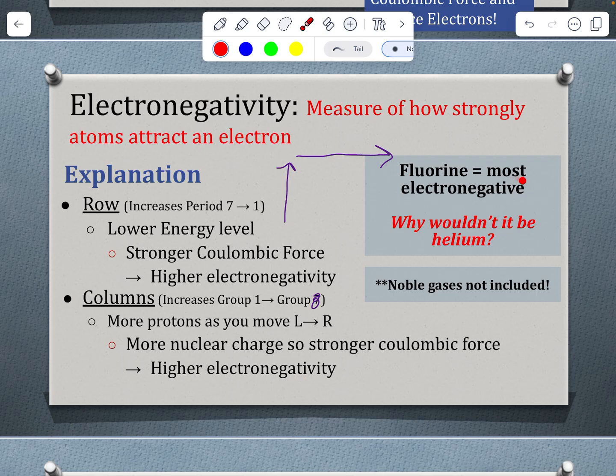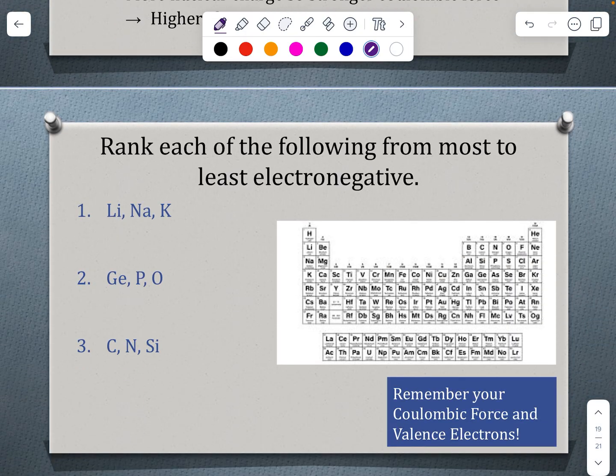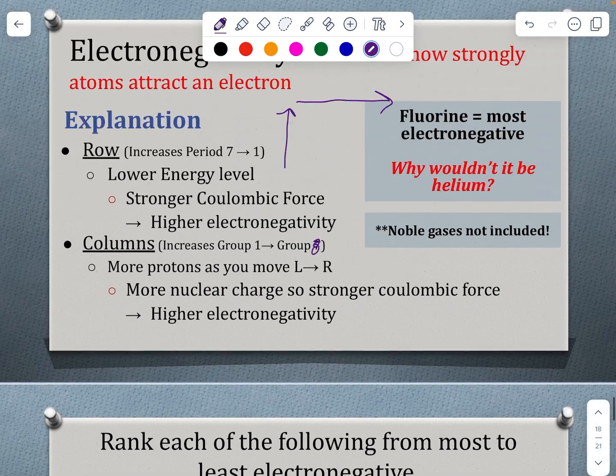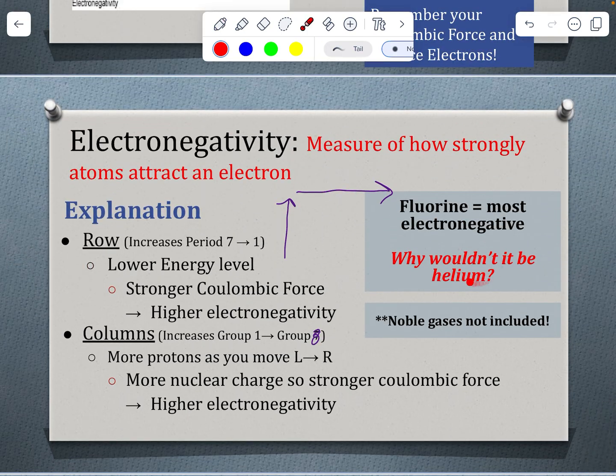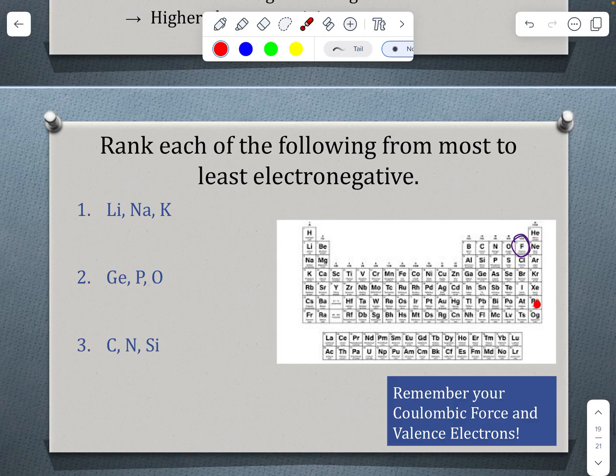And so fluorine is our most electronegative element, and fluorine is right here in the top right. So take a minute and consider, why wouldn't it be helium? If we think about it, it makes sense that noble gases would not be included, because of how strongly atoms attract an electron. Any of our noble gases already have full outer shells. They have the valence electrons they want, and so they don't want any more electrons. They're not going to attract any more, which makes fluorine our most electronegative element.